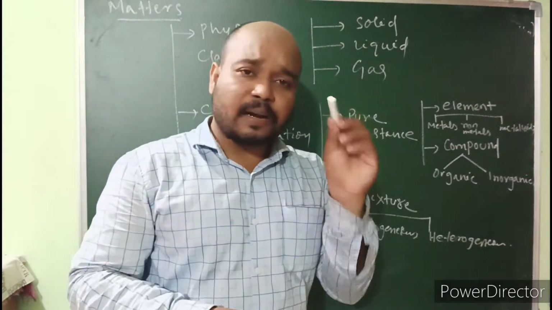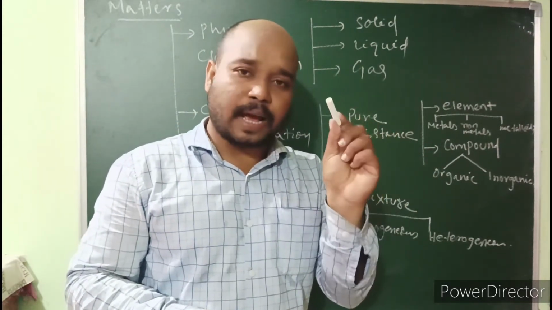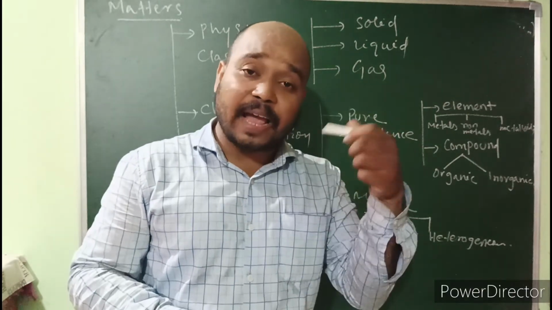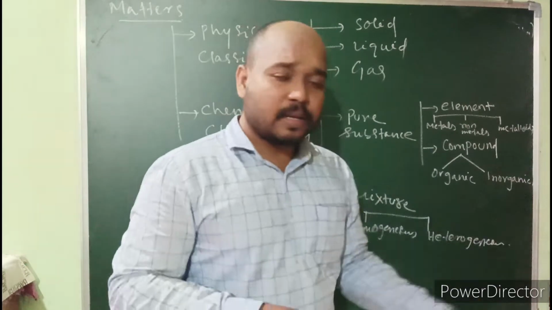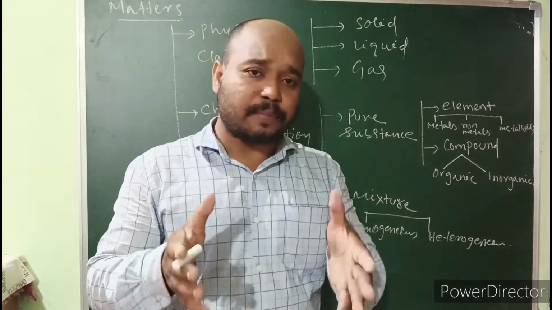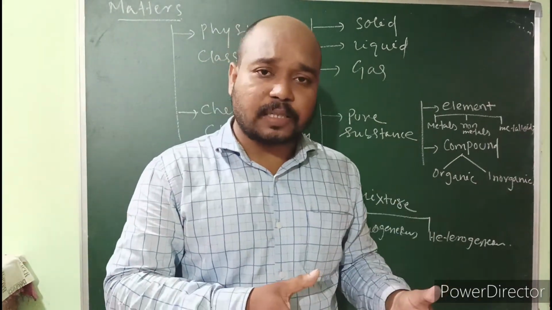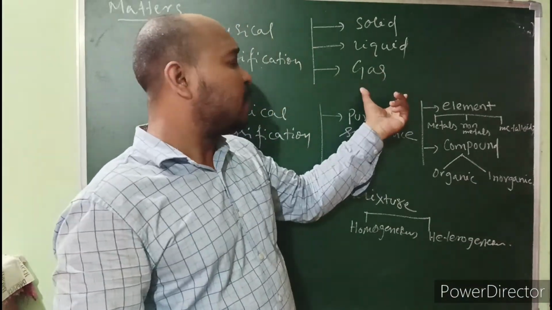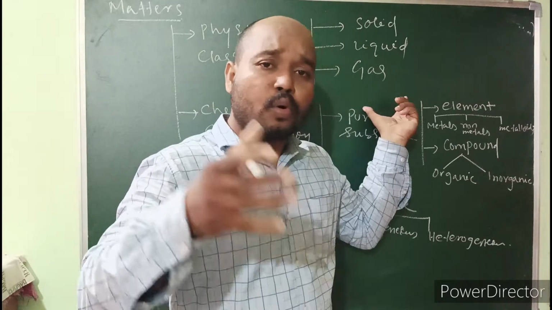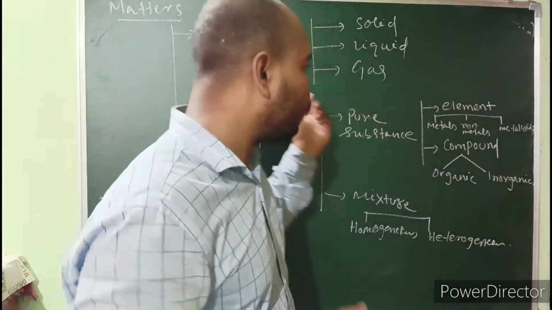It means the atoms and molecules have a high intermolecular force of attraction. So in case of solid, the intermolecular force of attraction is very high as compared to liquid, as compared to gas. Gas has very low intermolecular force of attraction.